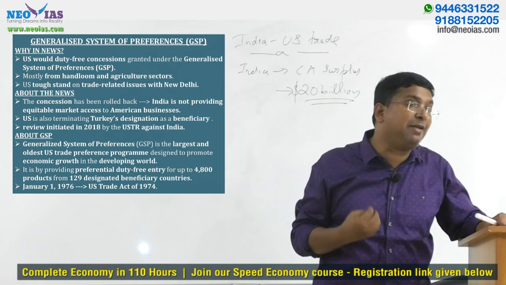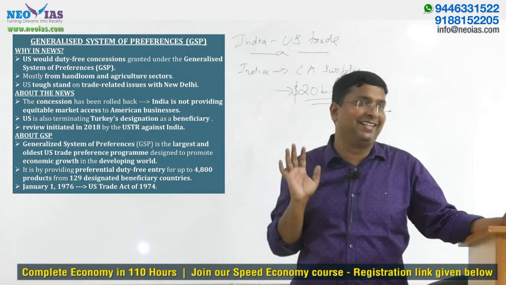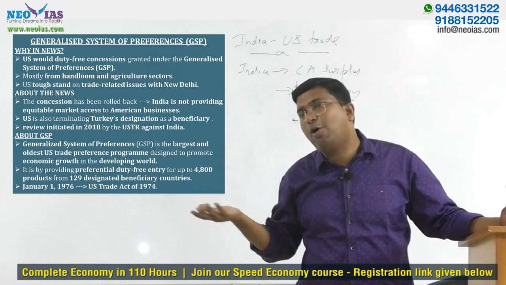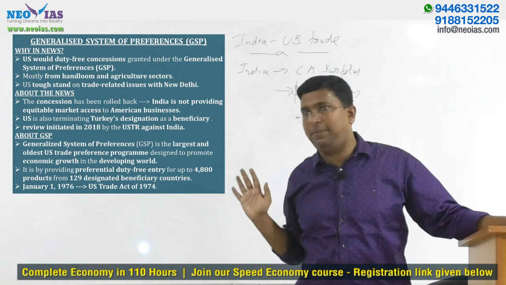For example, one of the common demands is that Trump wants Harley Davidson import duty to be nil. But the government has already brought it down from 100% to 50%, but he's still not happy.